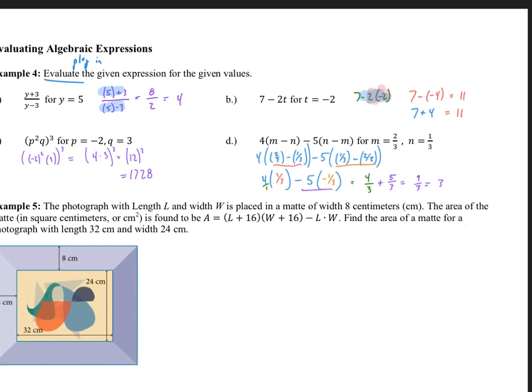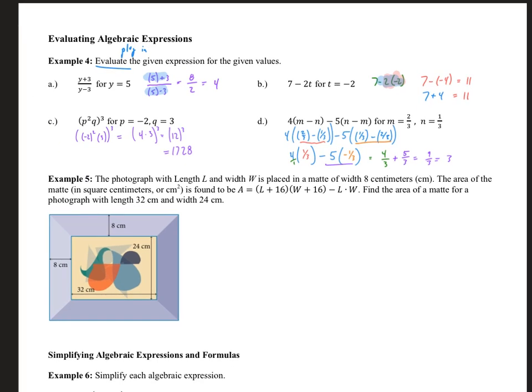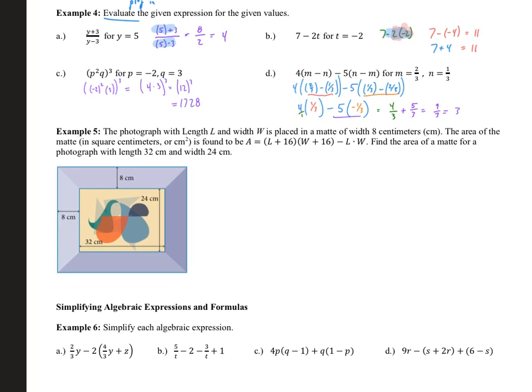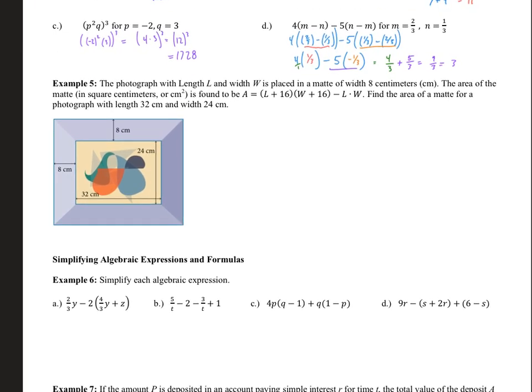All right, so some evaluation, some simplification. Getting those brains going. All right, here's a little word problem. So we have a photograph with length L and width W. So what they're talking about is what's inside here. So they're saying this is L, that's W. Then we have, it's placed in the mat with a width of 8 centimeters, which they've indicated here. The area of the mat in square centimeters is to be found using this formula. So they've given us a formula for that. So what's the area of this mat?